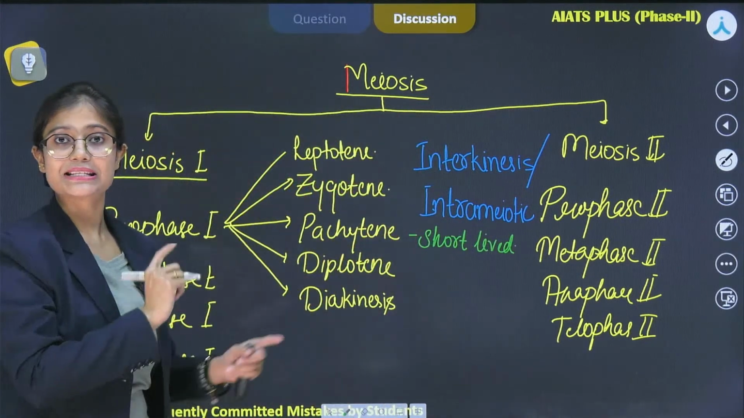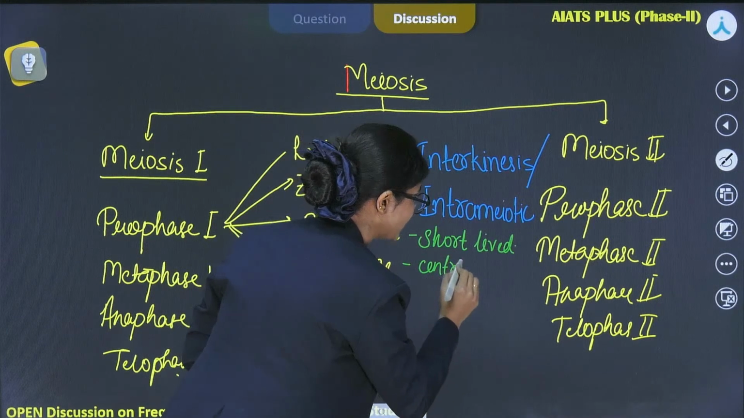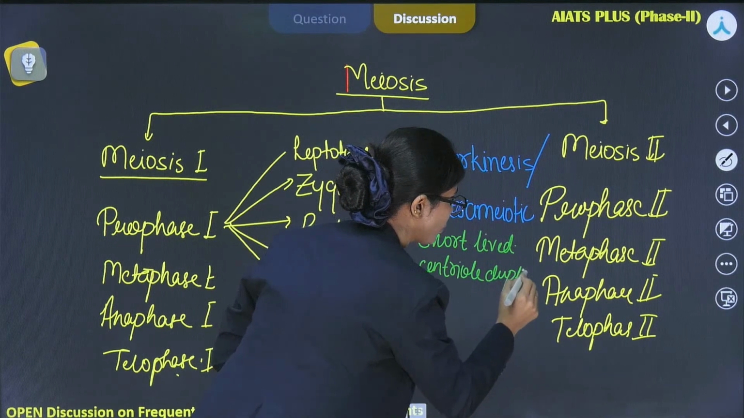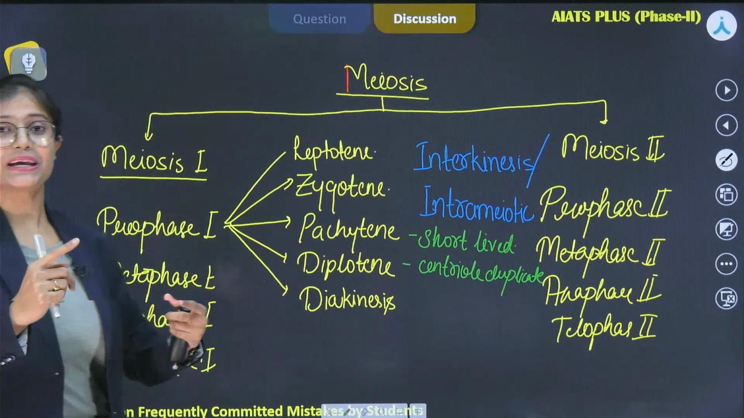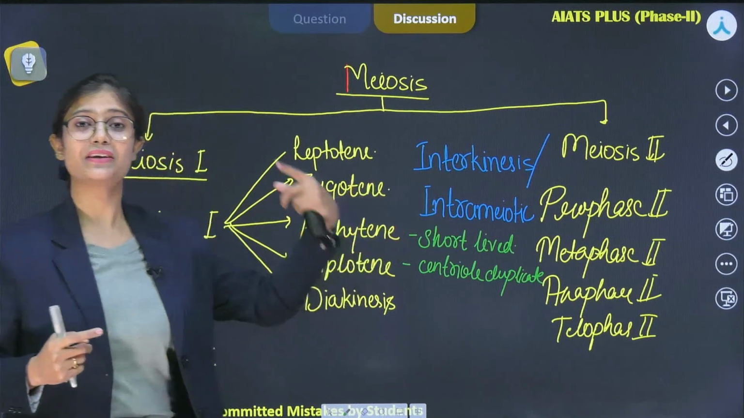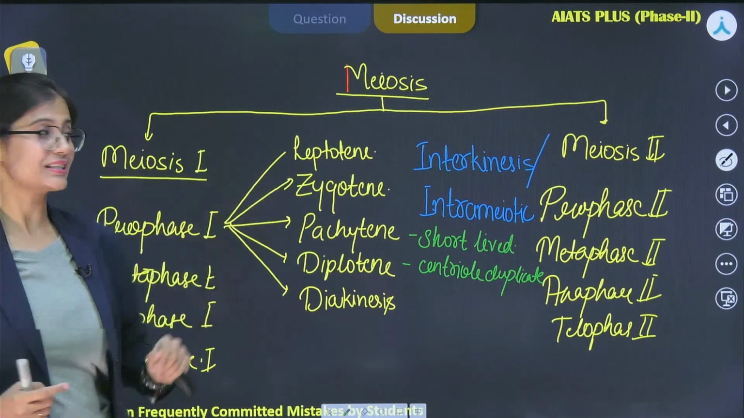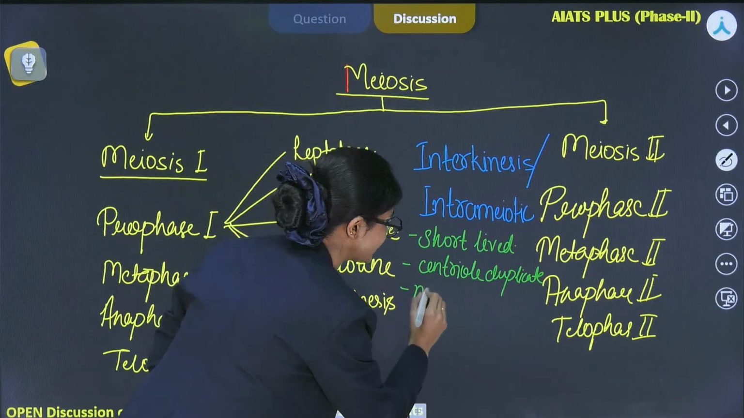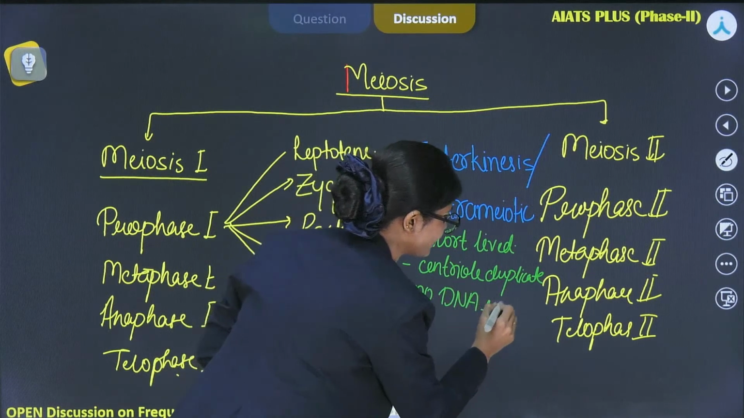During this phase, centriole duplication will take place, but DNA replication will not take place. दोबारा से DNA replication नहीं होगा. Why? Because DNA replication हो चुका during the S phase, which is the part of the interphase. So understand it like that only. So here, no DNA replication will take place. Please remember this point. This is very important.